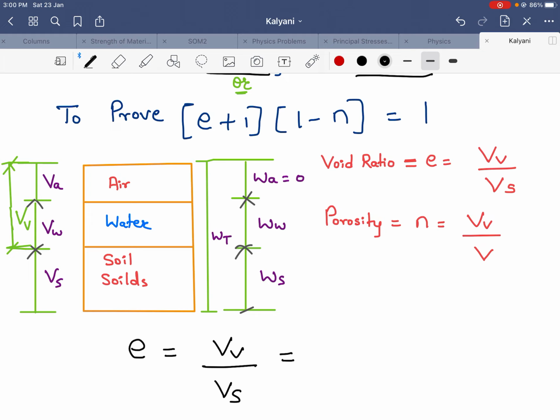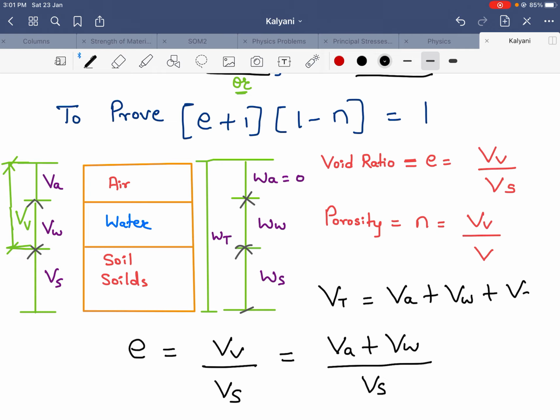VV we can split as VA plus VW, divided by VS. Here we can't split VS because it is just the volume of soil solids, but VV is nothing but VA plus VW. Now here we can write the total volume, that is VT, is equal to volume of air plus volume of water plus volume of soil solids.